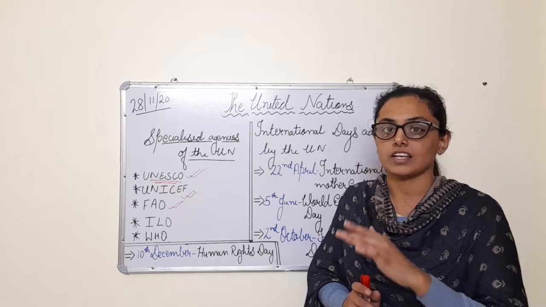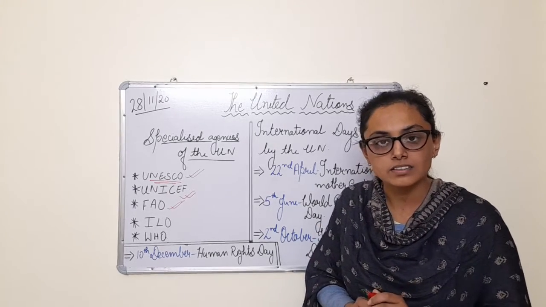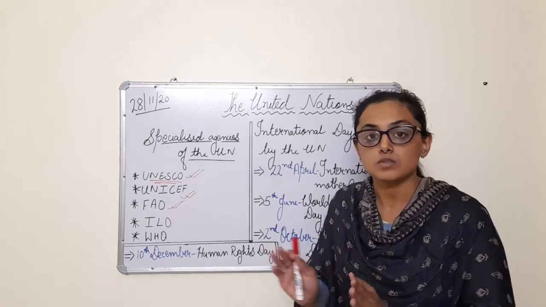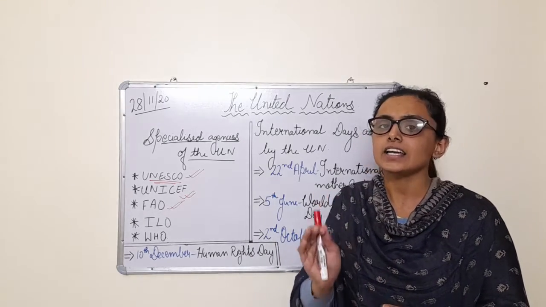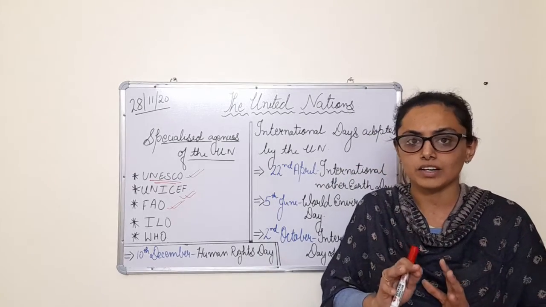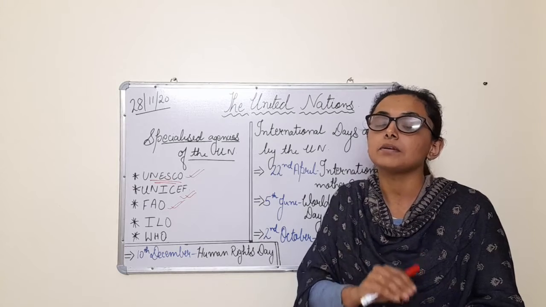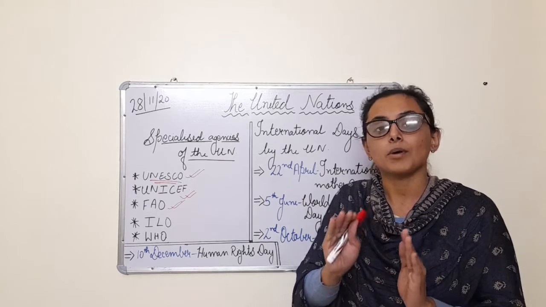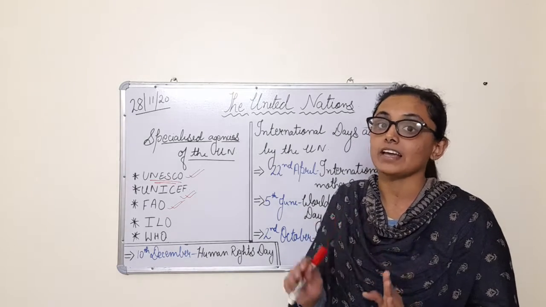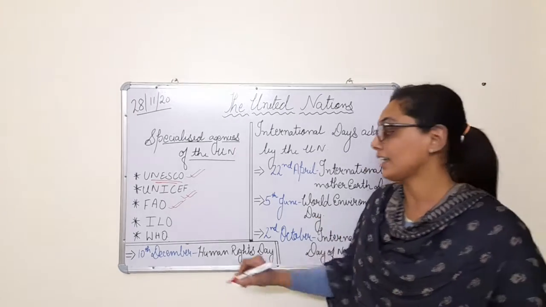So this organization sees that the laborers are satisfied, their problems are solved, and they don't have any issue regarding their work environment, and that all throughout the world the laborers are given proper attention and proper care which they require. This is the job of ILO.